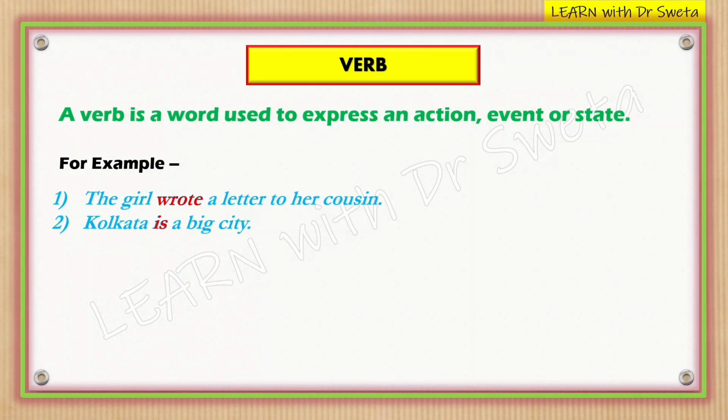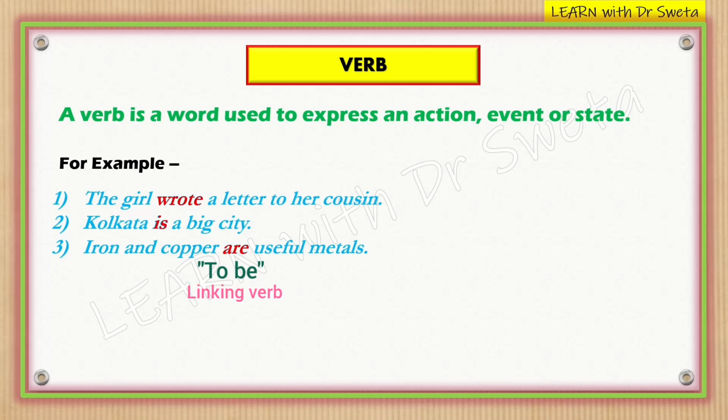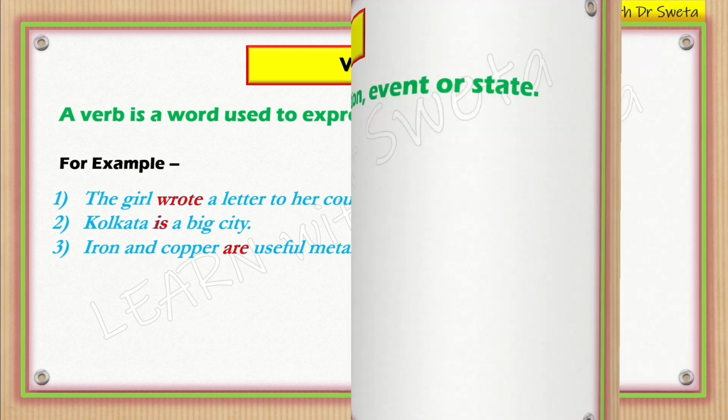Next example is, iron and copper are useful metals. In this sentence, are is a verb. Are is also a form of the verb to be, and like is, it serves as a linking verb connecting the subjects iron and copper to the description useful metals.